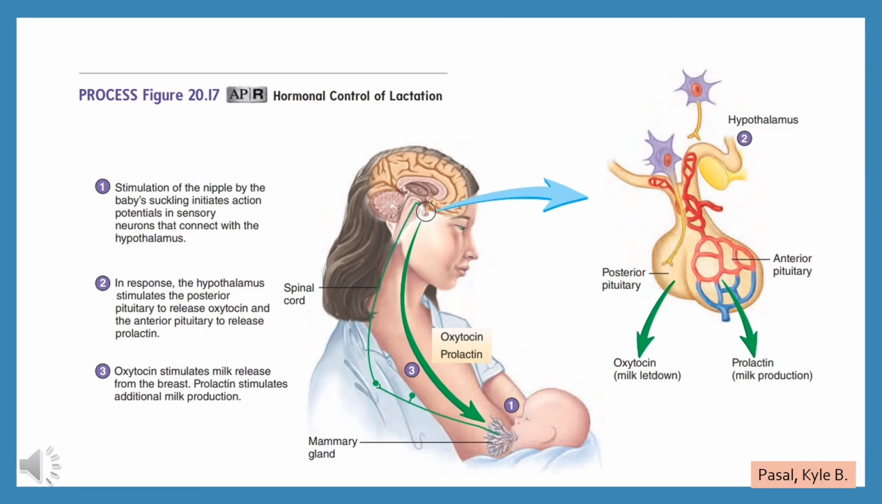This is called a positive feedback loop because as long as the baby keeps suckling, milk release will continue. To stop the positive feedback loop, the physical stimulus of suckling needs to be removed.